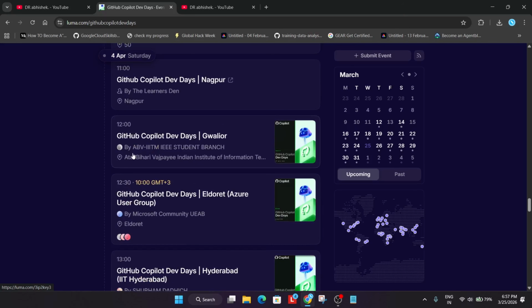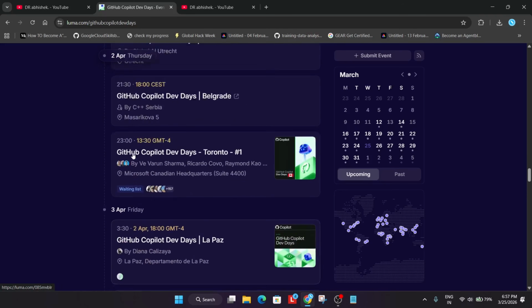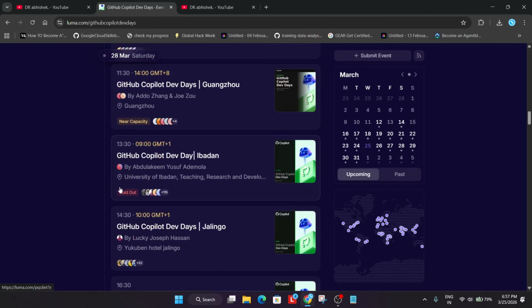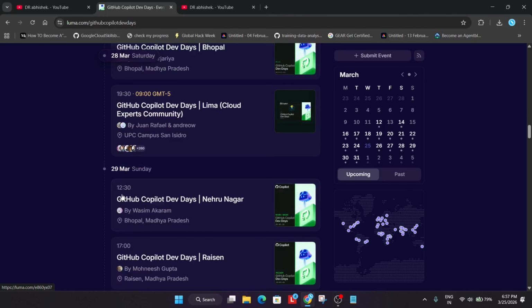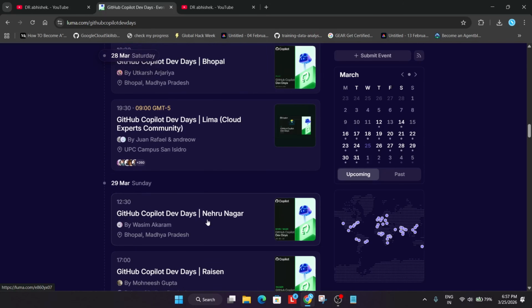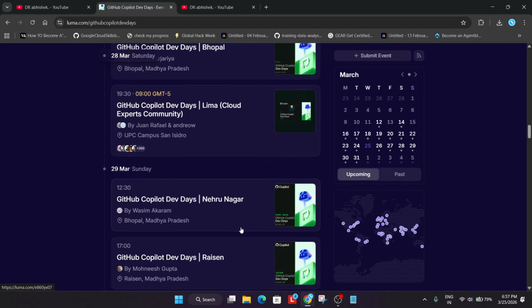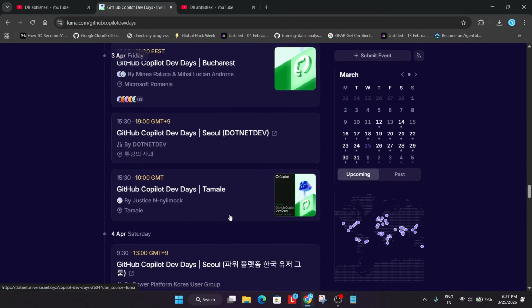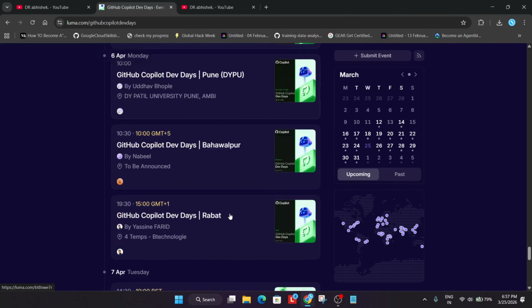So here, if you're not finding your city, like you're getting this type of error that it is sold out, all tickets are sold out or it has reached the entire capacity, then try to find out your nearest city over here. For example, here you can see we have two Bhopal over here. One Bhopal is here and one is here. So you can just register in any one of them. Similarly, you can come down and find the event like this. So this is how you have to find.